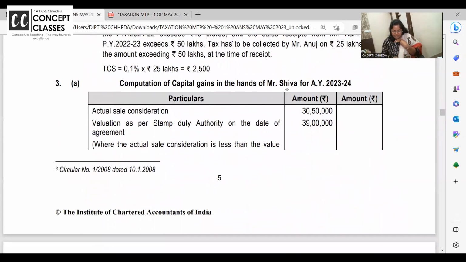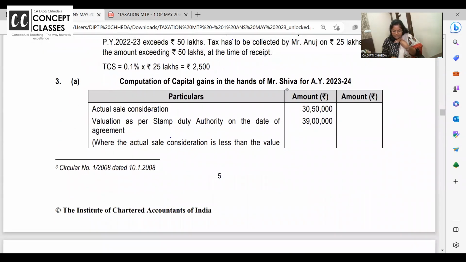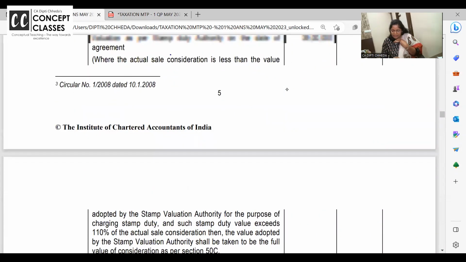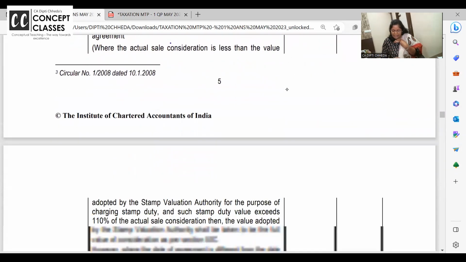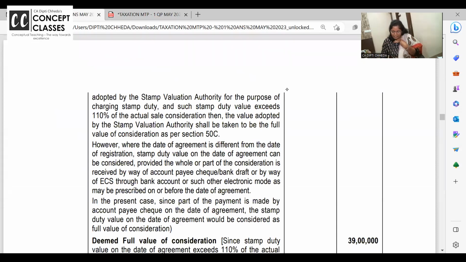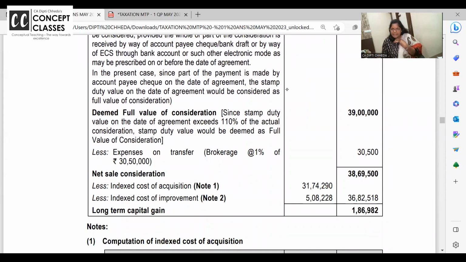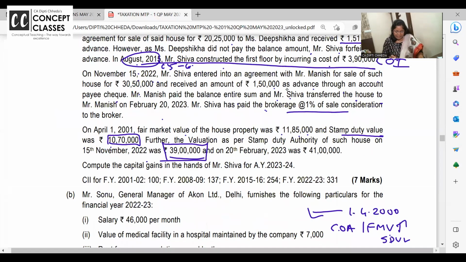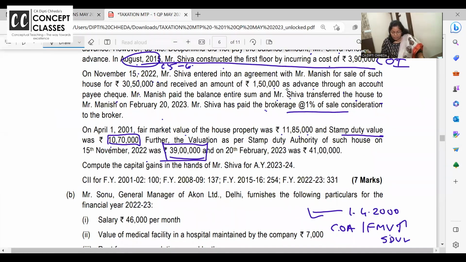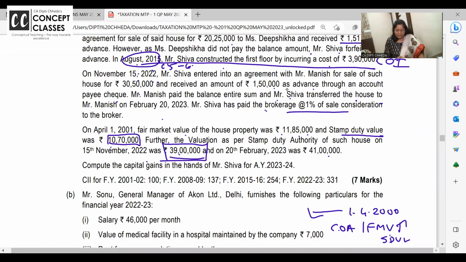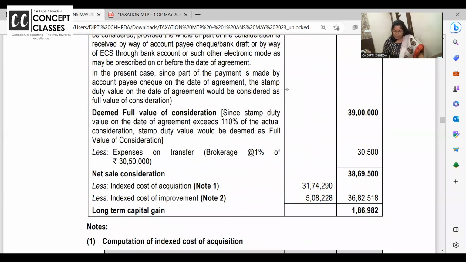Very nice problem. First, sale consideration. Which one we should take? 30 lakh 50,000 or 39 lakhs? 39 lakhs. Because it's more than 10%. Actual consideration or stamp duty में फर्क है. अच्छा, one second. Stamp duty value दो है, 39 and 41. Why we have taken 39? Because the day we entered into agreement, we have paid 1,50,000 token money. है ना? चलो, ये तो क्लियर है सबको.